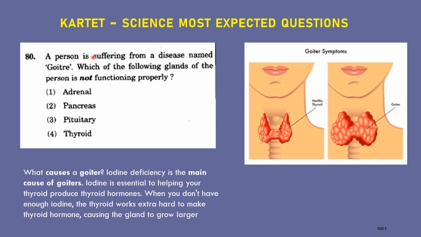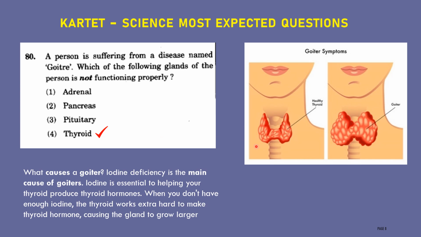A person is suffering from a disease named goiter. Which of the following glands of the person is not functioning properly? Option 1 adrenal, option 2 pancreas, option 3 pituitary, option 4 thyroid. The correct answer for this question is thyroid gland.